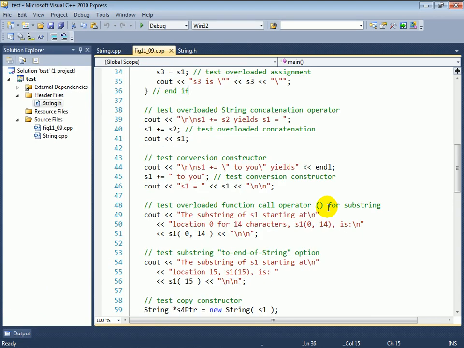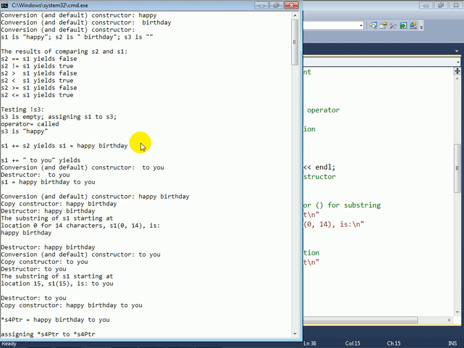Next, we're going to use the plus equals operator to implement string concatenation. So here you can see S1 plus equals S2, and what we want to do is take the contents of the string S2 and add them to the end of the string S1 and store the results in the string S1. And when we're done, that means that S1 should contain happy space birthday. So if we stop there, you can see that indeed S1 is now happy birthday.